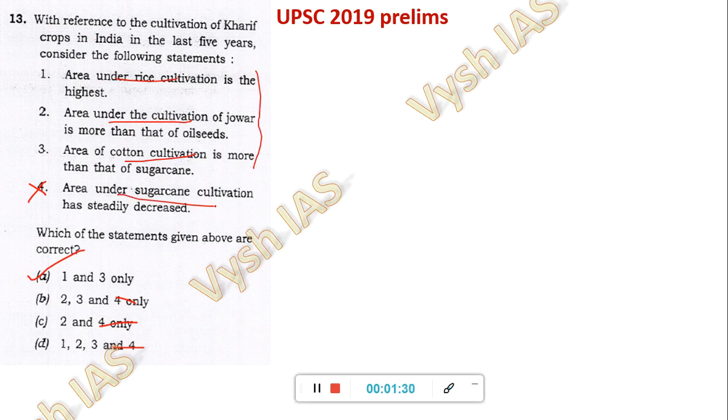And here, area of sugarcane cultivation steadily decreased. As I told, nothing in this country will steadily decrease. So eliminate that. Answer is 1 and 3 only. Area under rice cultivation is the highest, and area under cotton cultivation is more than that of sugarcane. But jowar being more than oilseed is wrong. Answer is 1 and 3.